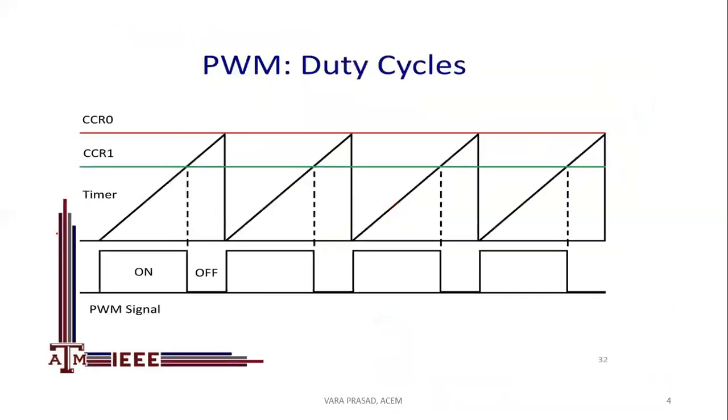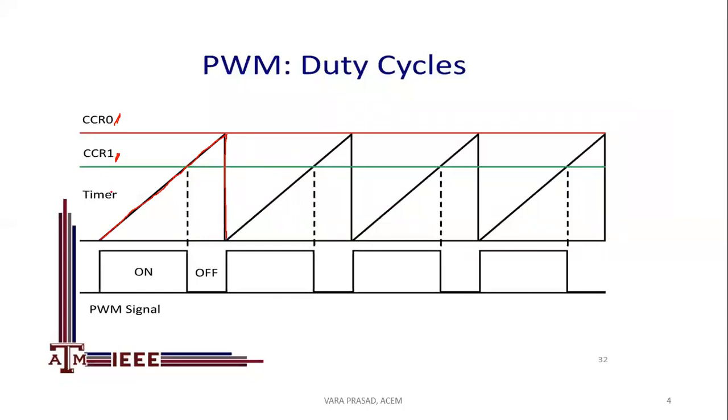Like here, this is the up counter. It reaches the maximum and again reaches 0. Then here there are two registers. One register will be used for counting the full count and another will be used for comparing with the pulse width.